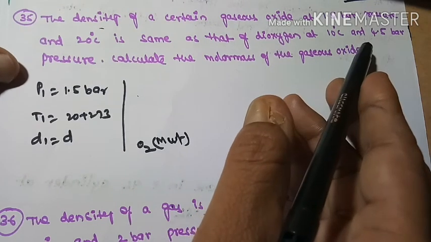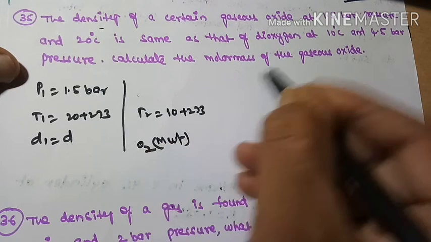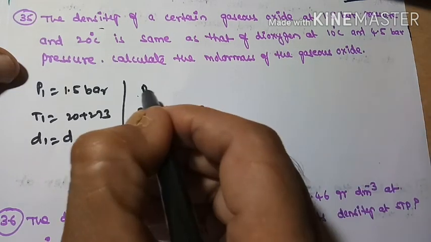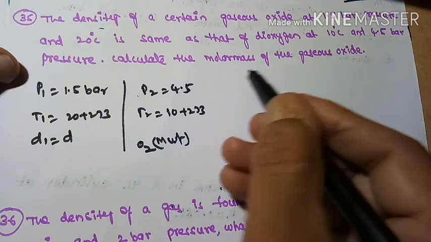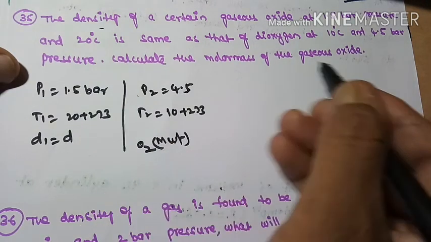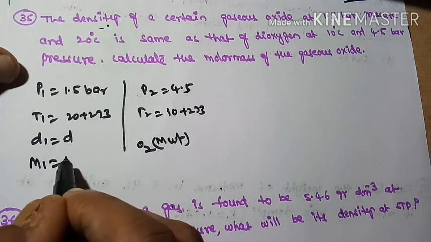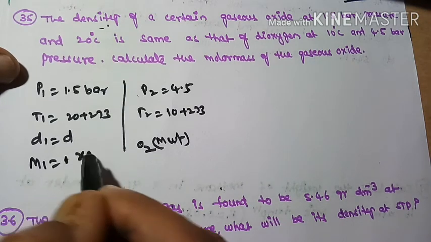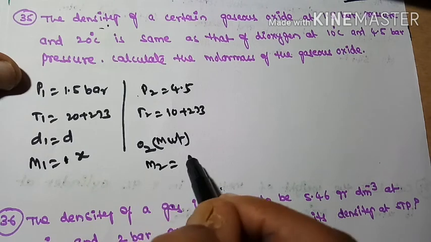At 10 degrees centigrade, so T2 is equal to 10 plus 273, and 4.5 bars pressure. So P2 is equal to 4.5 bars. Calculate the molar mass of that gaseous oxide. So for the gaseous oxide, M1 is asked, M1 is equal to X. Here you can take M2 value as oxygen.